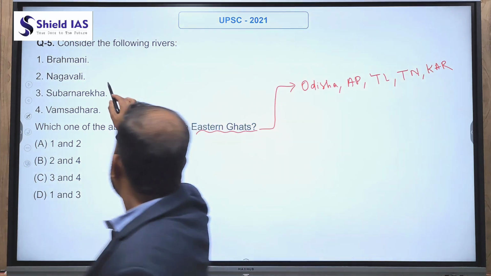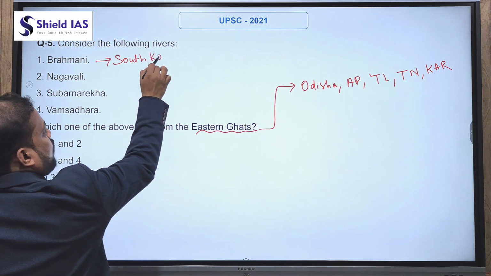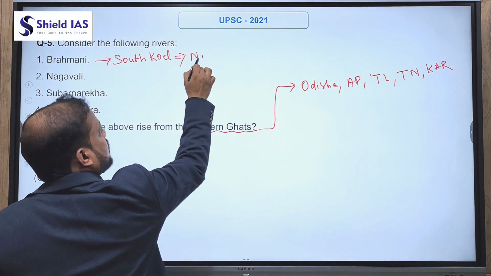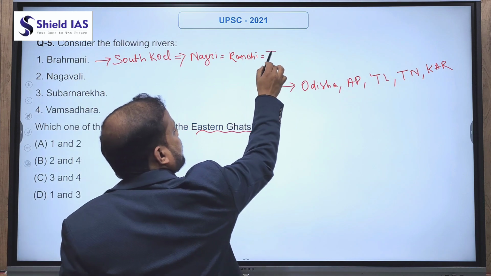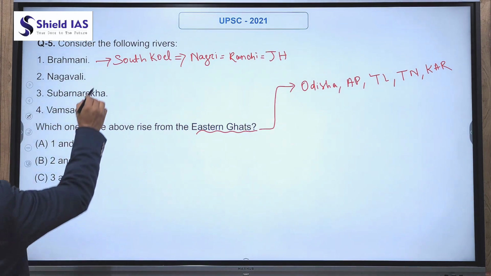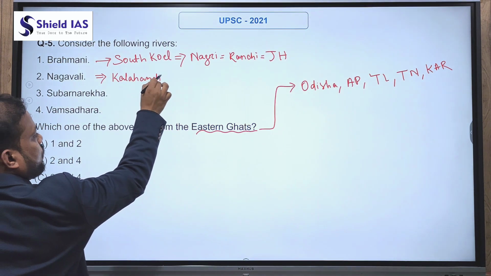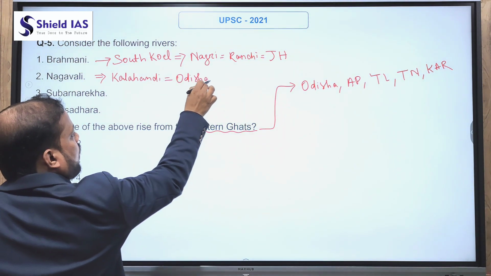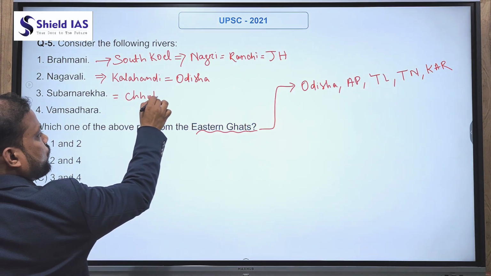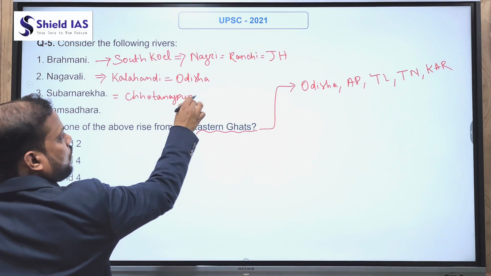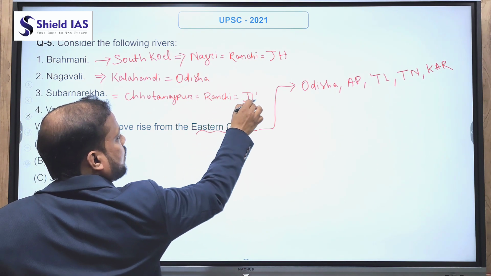Now, Brahmani river, which originates, it is also known as South Koel, which originates from the Nagari village of Ranchi district in Jharkhand, and Nagavali, which originated from the Kalahandi district of Odisha, and third, Suvarnarekha, it also rises in Chota Nagpur plateau, which is near the Nagari village of Ranchi district, and it is also located in Jharkhand.